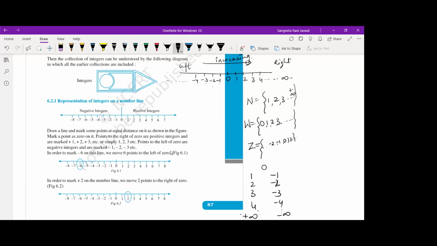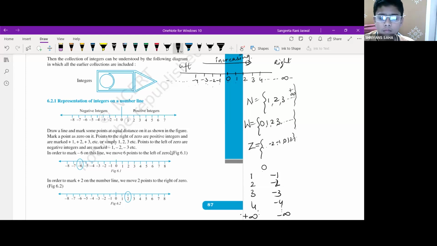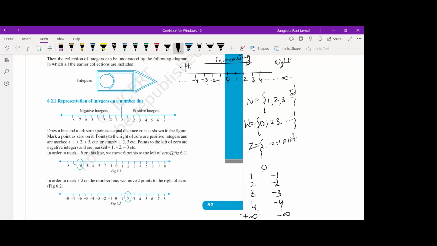So every number which is towards the right side is always greater. Any number which is towards the left side is always smaller. Are you understanding? Yes, children? Yes, ma'am. Okay. So all the numbers increase towards the right side. I have made this right side arrow.